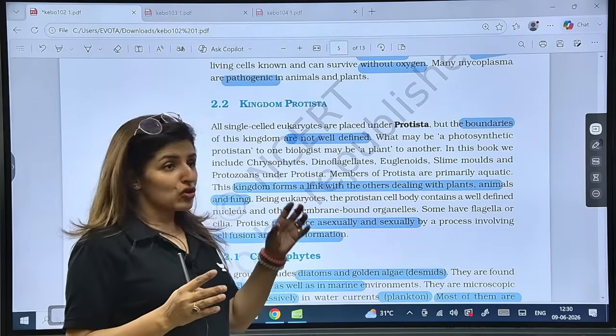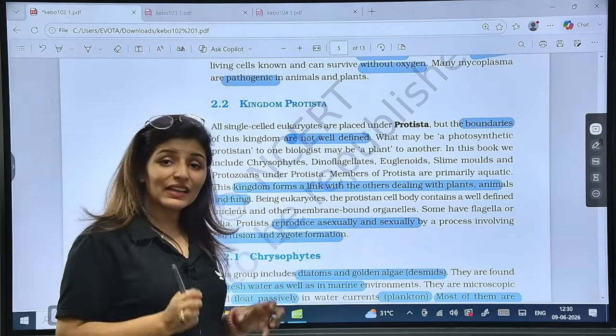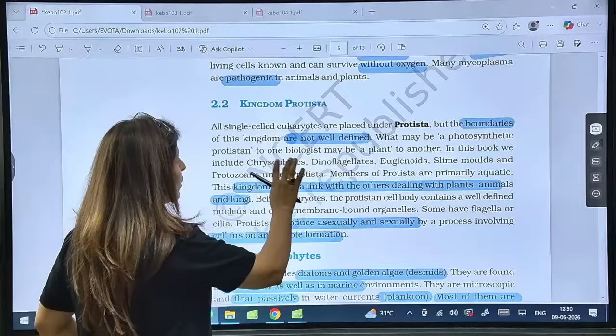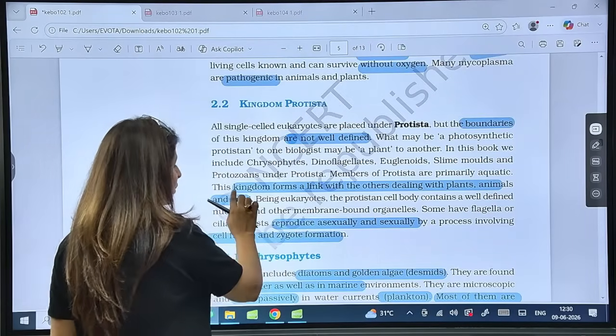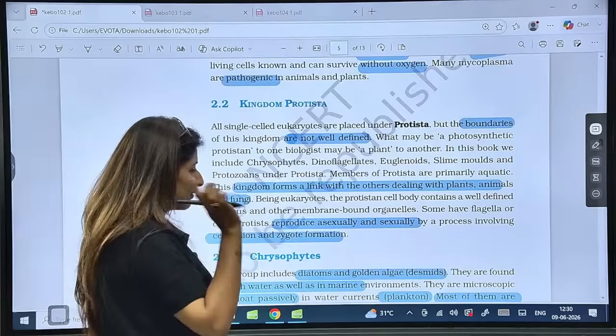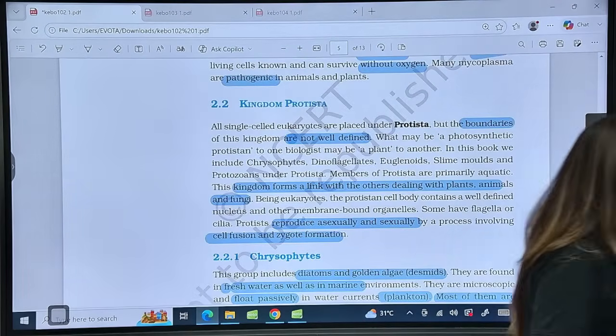You must know. Later on, organisms from Plantae and kingdom Animalia were pulled out to form this. So there are no well-defined boundaries. This kingdom forms a link with the others, dealing with plants, animals and fungi. Are these points clear to all?